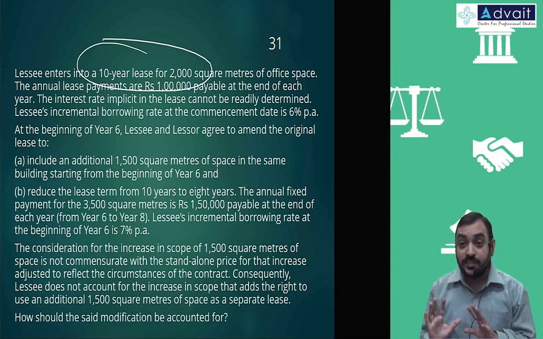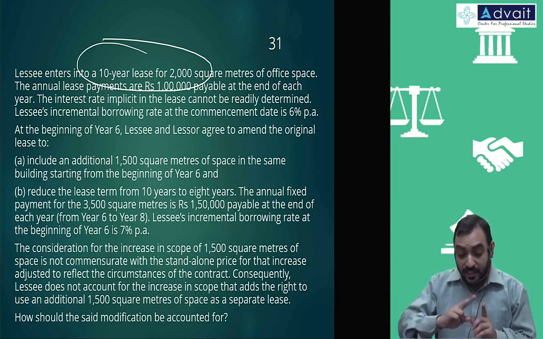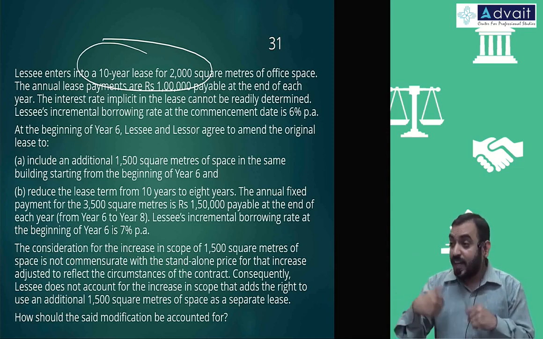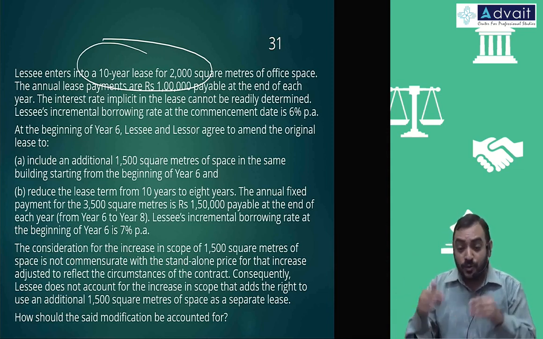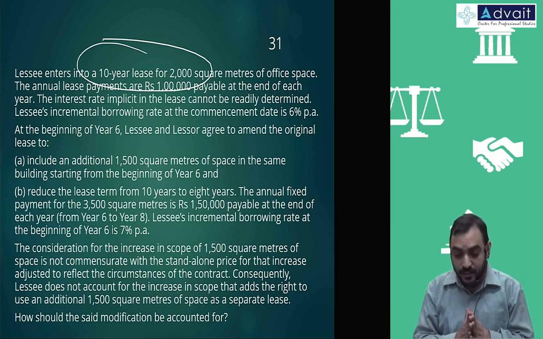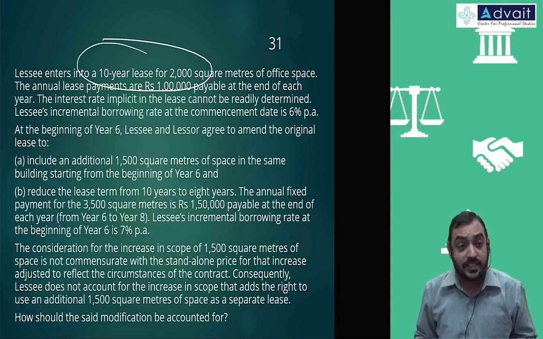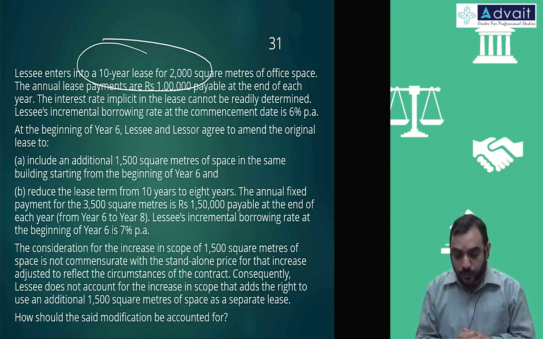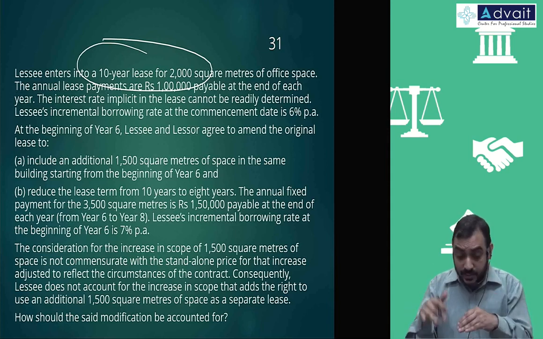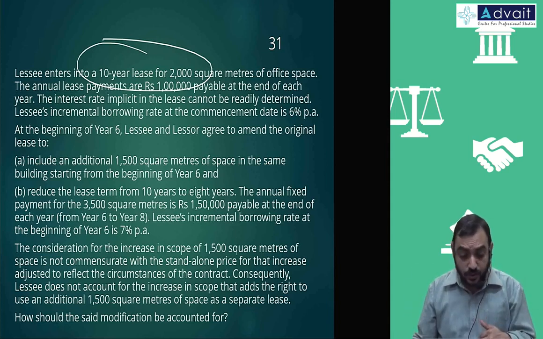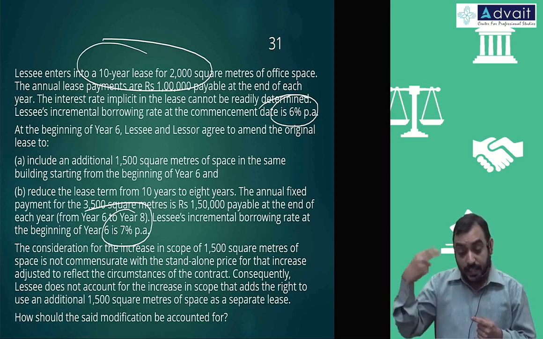But this is not so easy, because liability related to remaining years' payments and asset related to remaining years' amount should be reduced. But the concept is the same. Already recognized value, liability should be reduced, asset should be reduced, difference should be taken to P&L account, decrease in lease term. And the second point is, for that existing amount only, after reduction also, there is a change of discounting rate from 6% to 7%. That is the second step you account for.